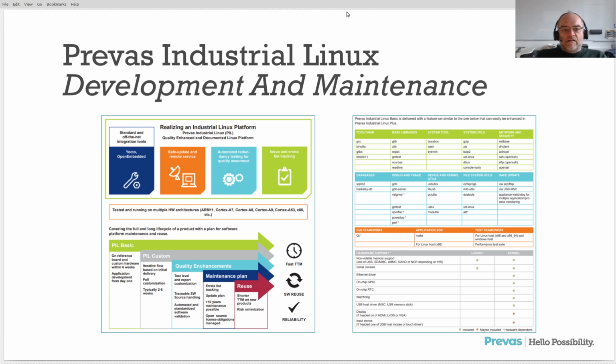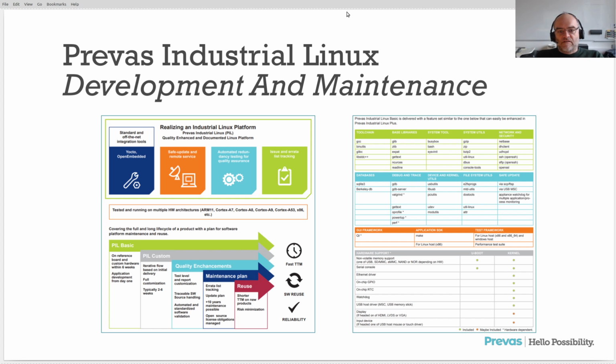Last slide, that is a screenshot of our latest flyer, showing more or less what I've been telling here, and also including our recommendations of what to do. Use as much standard off-the-net integration tools as possible in order not to reinvent the wheel yourself. We recommend Yocto and Open Embedded. Add safe update remote services, so you can remotely update your system and monitor it remotely. That is part of Peel Basic. We recommend, if you do it yourself, start having that.